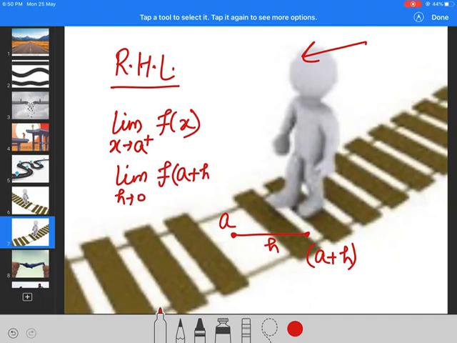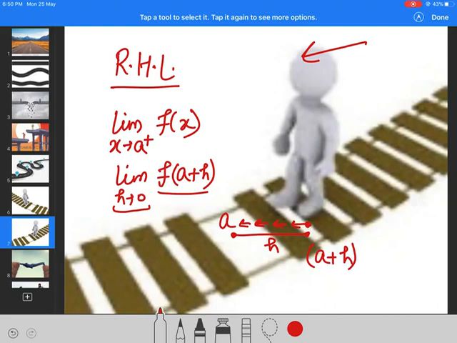When I reduce the value of h and approach 0, the point a plus h comes closer to the original point a, and the function approaches some value. This is the right hand limit.